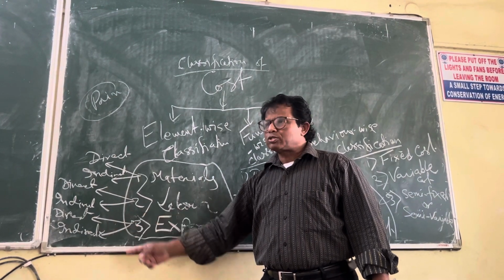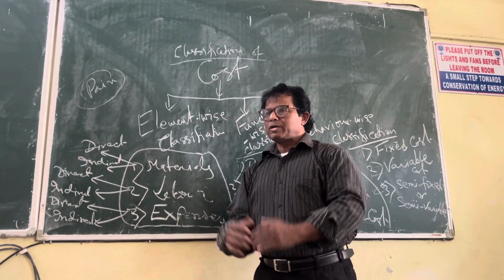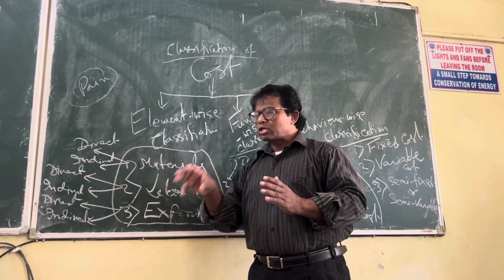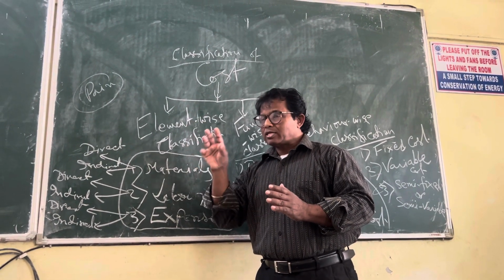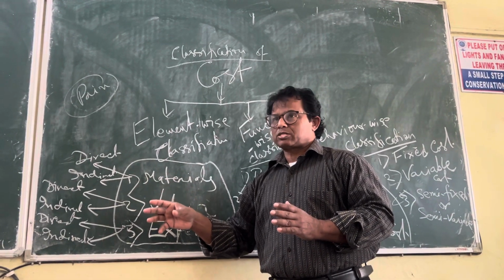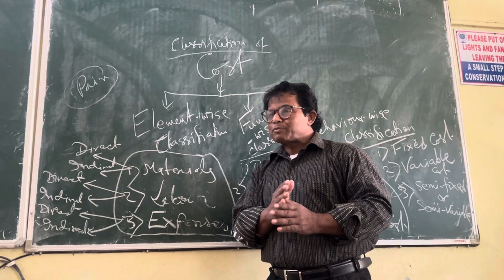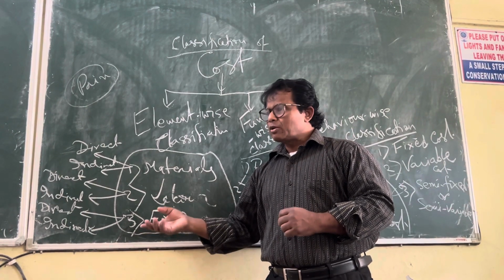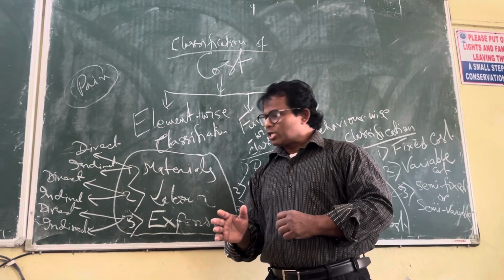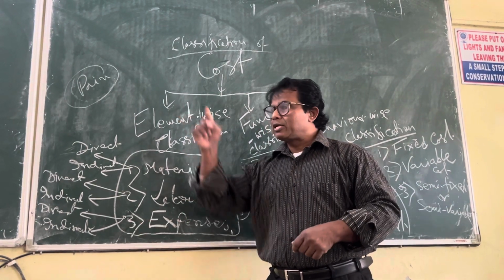Direct expenses: suppose the engineer or architect has given a drawing to you for making the building, and based on the drawing you are making the building. So that amount you pay to the engineer, that is direct expenses. But some other expenses which you have made, suppose you have given refreshment to him, something like that, and some other expenses which are not traceable in the building.